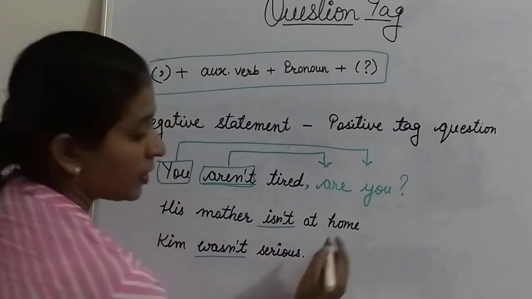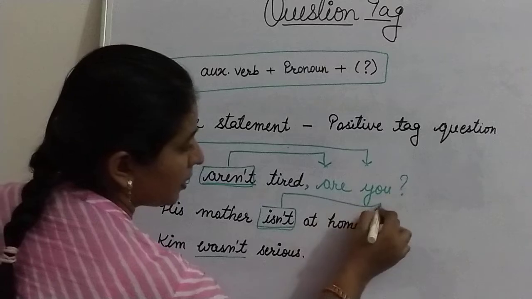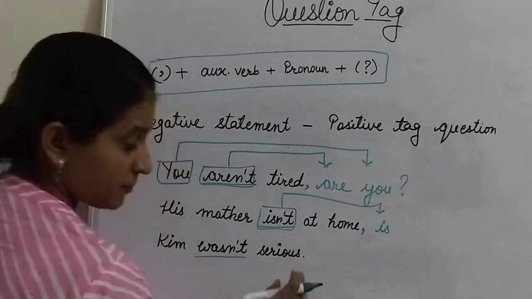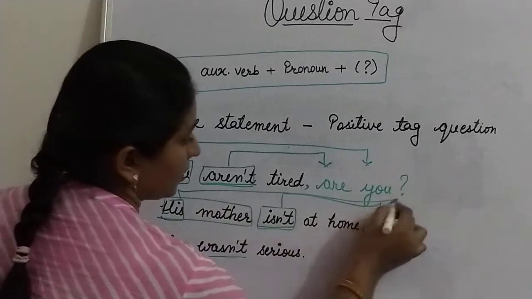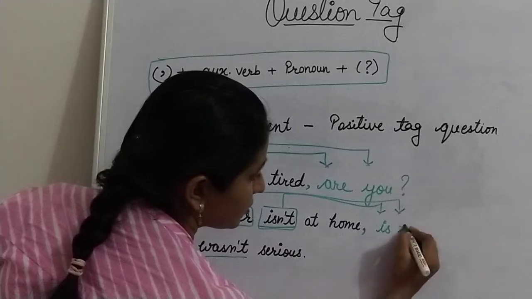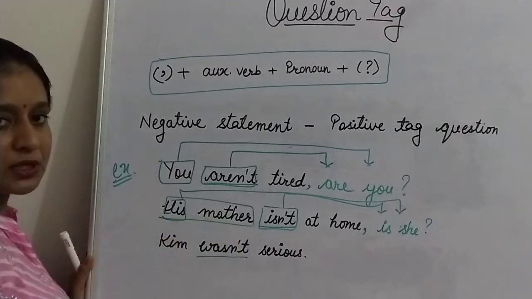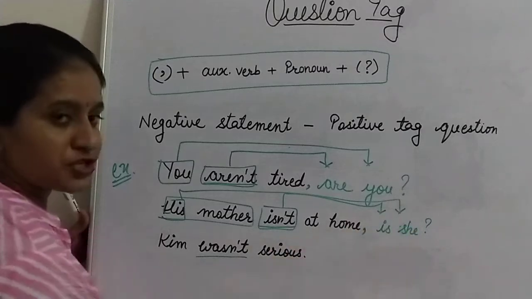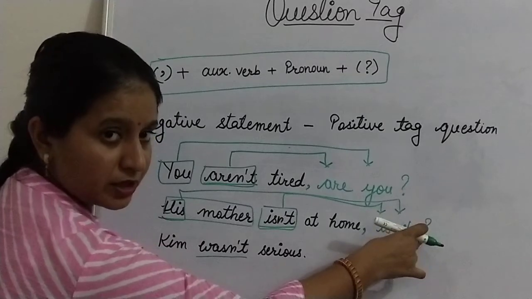Remove full stop. Instead of full stop, use comma. Here your auxiliary verb is in negative. You have to change it into positive, is, and his mother. Change it into a pronoun. Here his means is he. Sorry, is she. At the last, question mark, because he is asking about the mother. Mother is masculine or feminine? Feminine. So she. Your statement is in negative, so you have a question tag in positive.